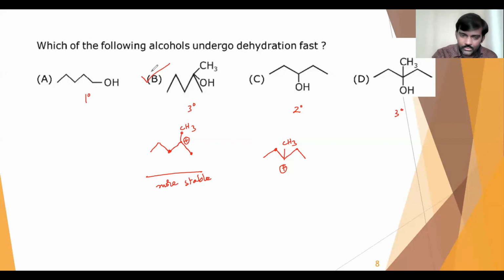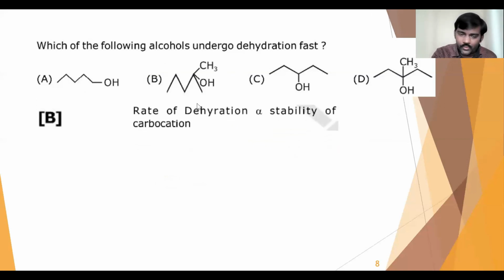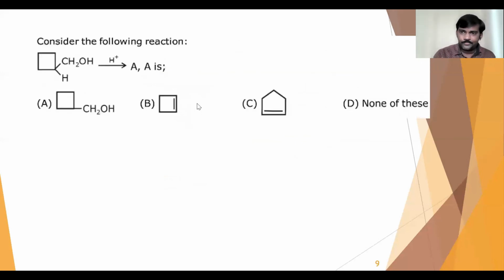So the correct answer is option B, because that will give you a more stable carbocation in the dehydration process, right? Whenever you get a more stable intermediate, that reaction will be fast. So that is what we are saying here. That is question number 7. Next question, question number 8.